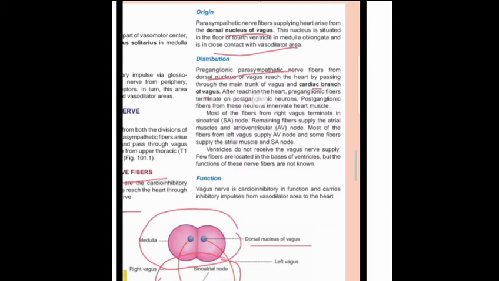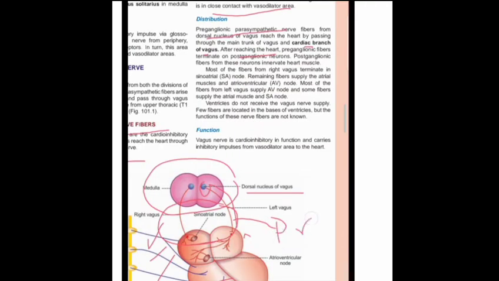After reaching the heart, the preganglionic fibers terminate and continue as postganglionic. Before a ganglion, it is preganglionic; after the ganglion, postganglionic. The postganglionic fibers enter deep into the heart muscle.